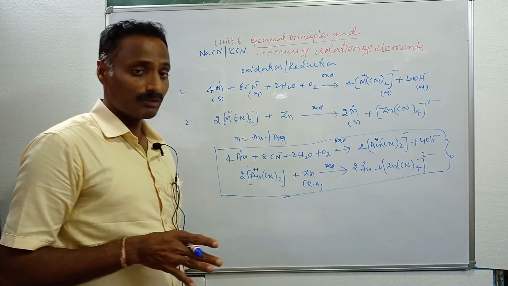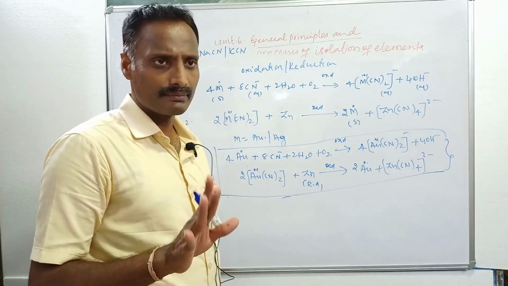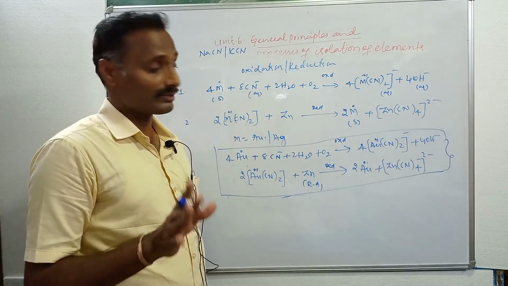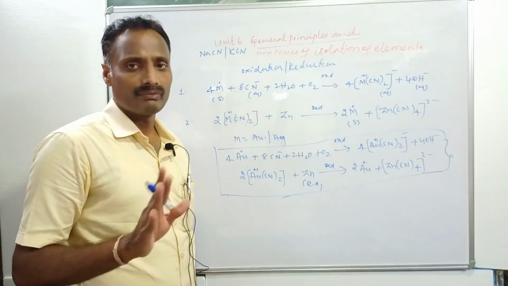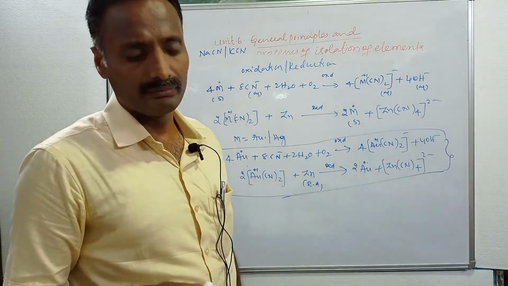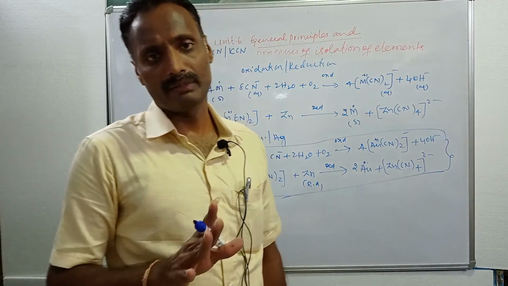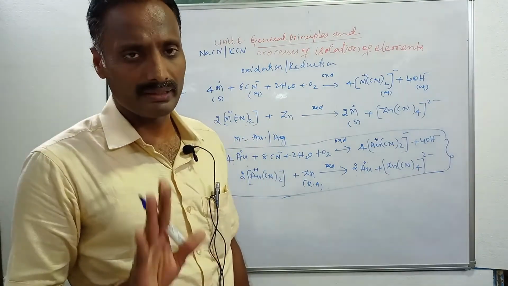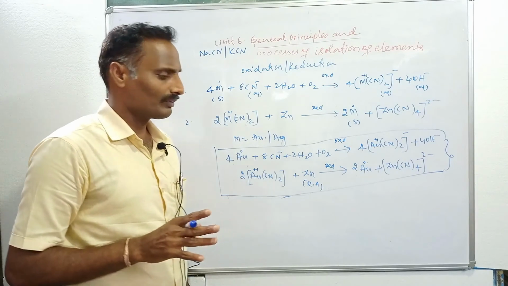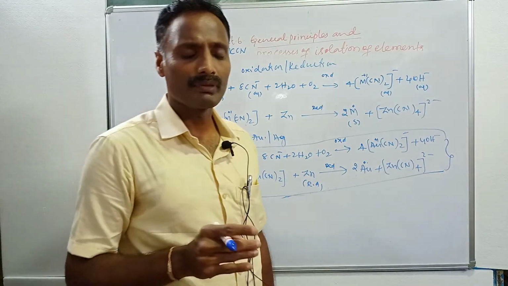The third one is the froth flotation technique, in which sulfide ores are concentrated. Any sulfide ore is concentrated using froth flotation. The main principle is that ore particles are preferentially wetted by oil and gangue particles by water. In froth flotation, we use terms like collectors, stabilizers and depressants.